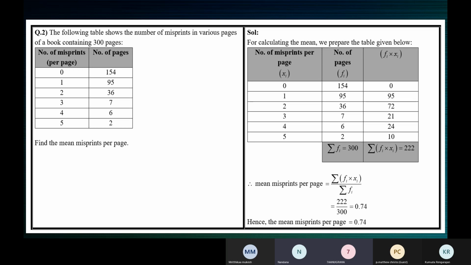You don't have to say into. Sigma fi xi by sigma fi. Try again. Sigma fi xi by sigma fi.